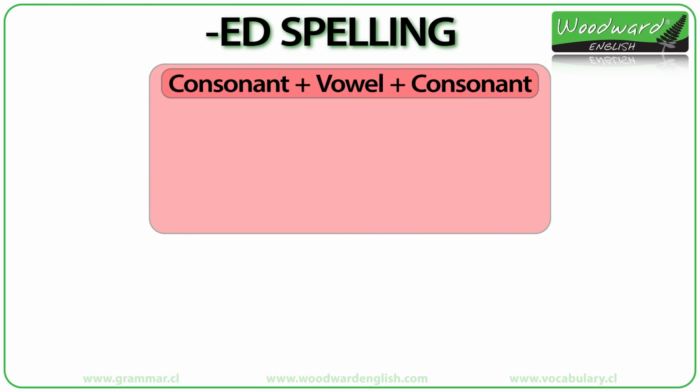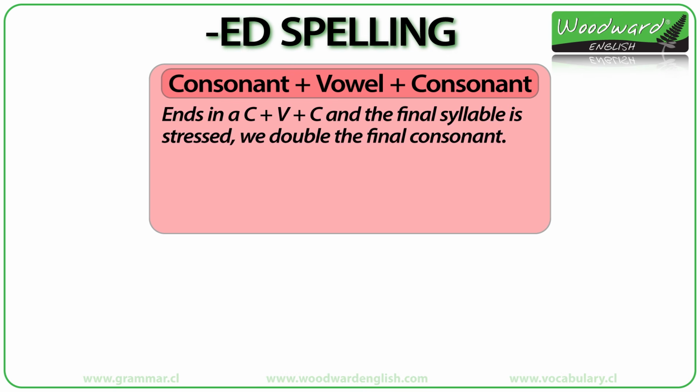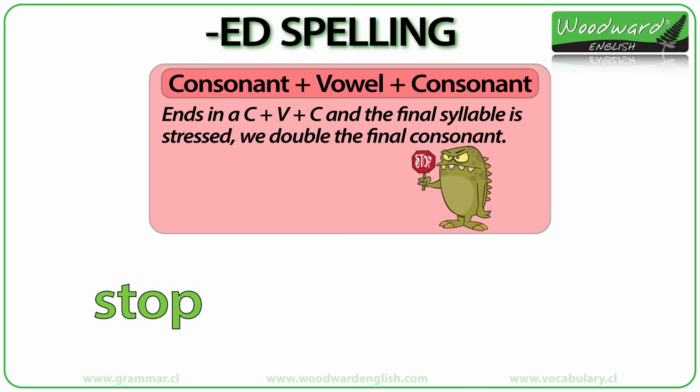Words ending in a consonant plus vowel plus consonant. When a word ends in a consonant plus vowel plus consonant, and that final syllable is stressed, we double or make two of the final consonant and then add ED. For example, stop is a verb that has one syllable, stop.